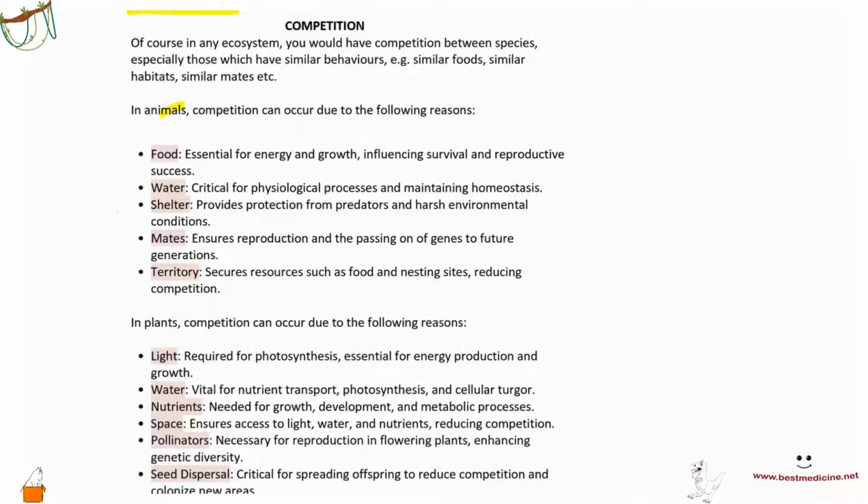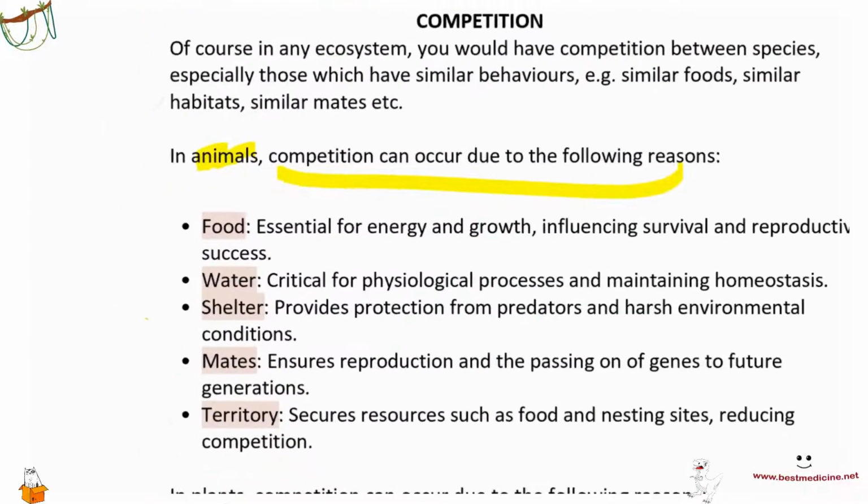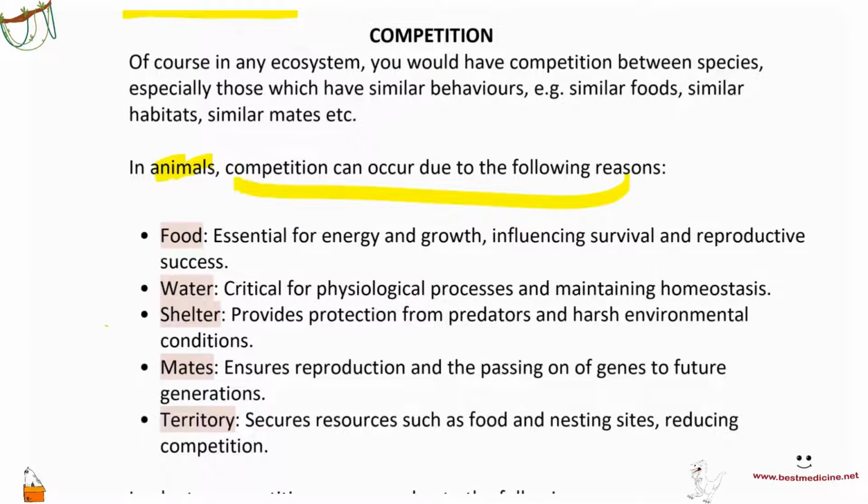In animals, competition would involve the following things. For example, food, right? Animals, obviously, food is required for aerobic respiration, growth, energy, and living and reproducing. And so food is a very important thing that you could compete for. Then you got water. Of course, water, again, is crucial for physiological processes like digestion and any other chemical reactions, as well as for maintaining homeostasis.